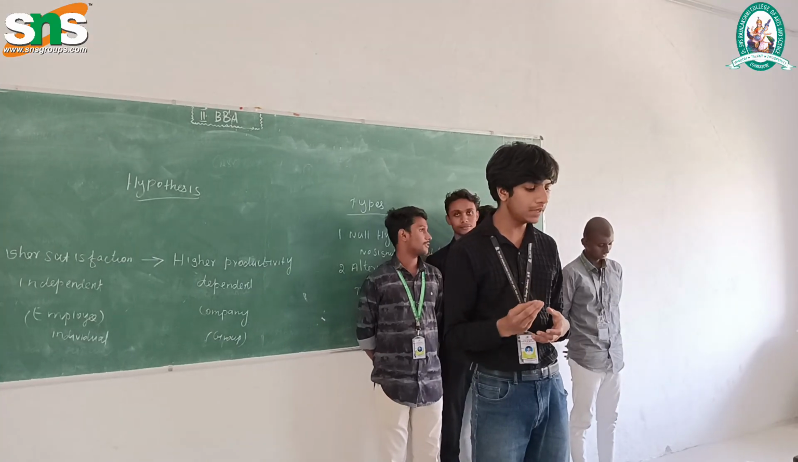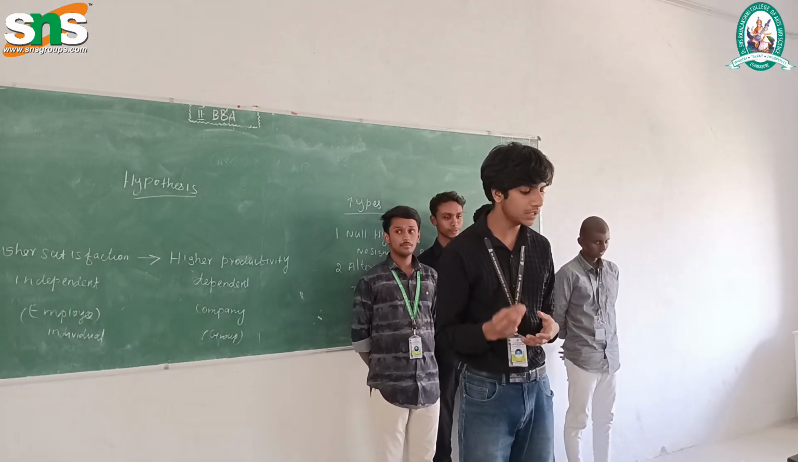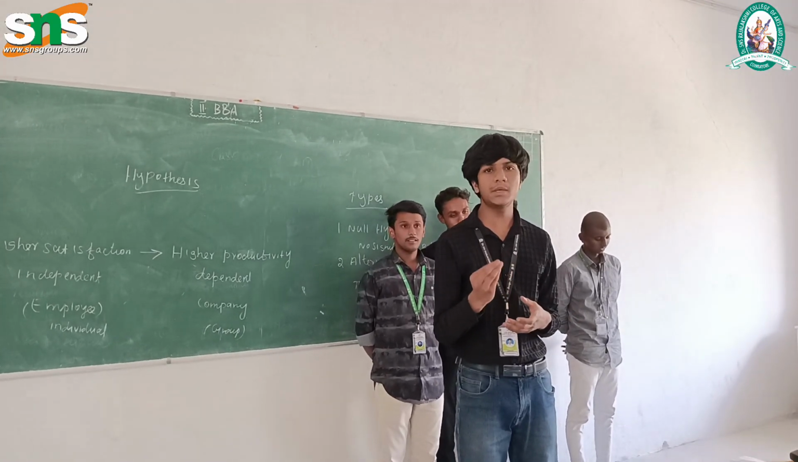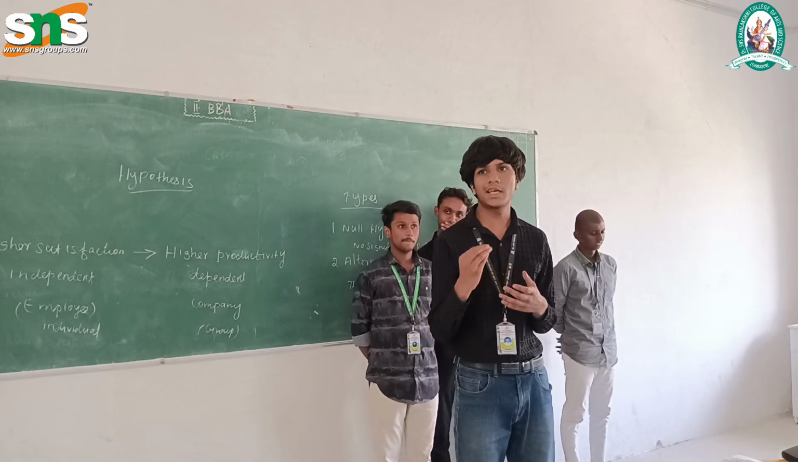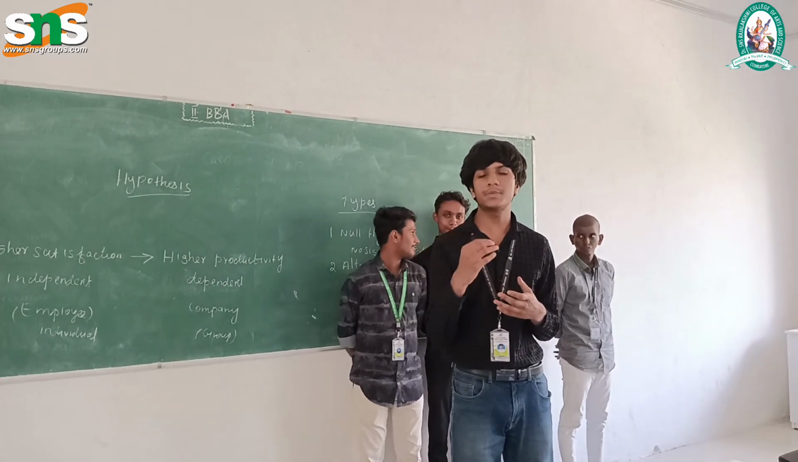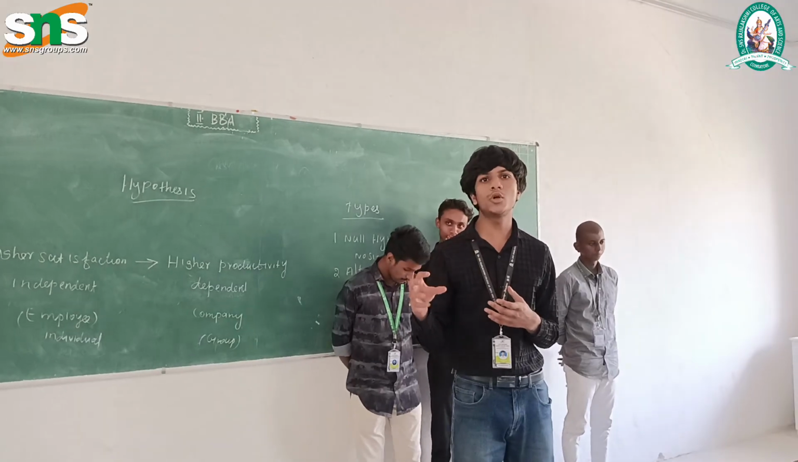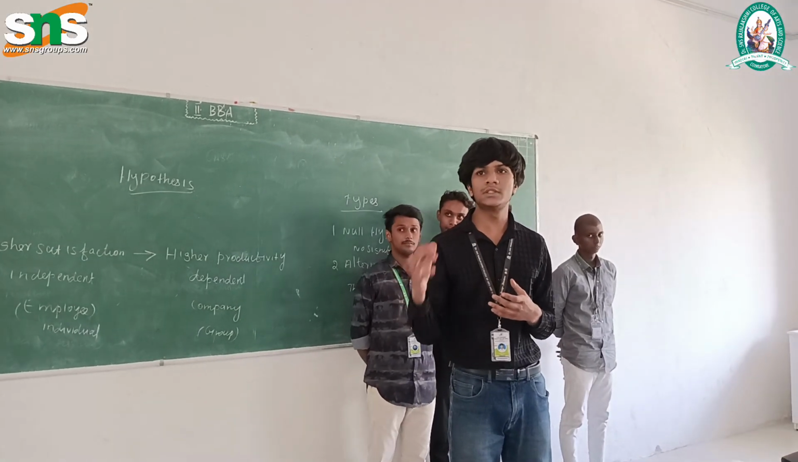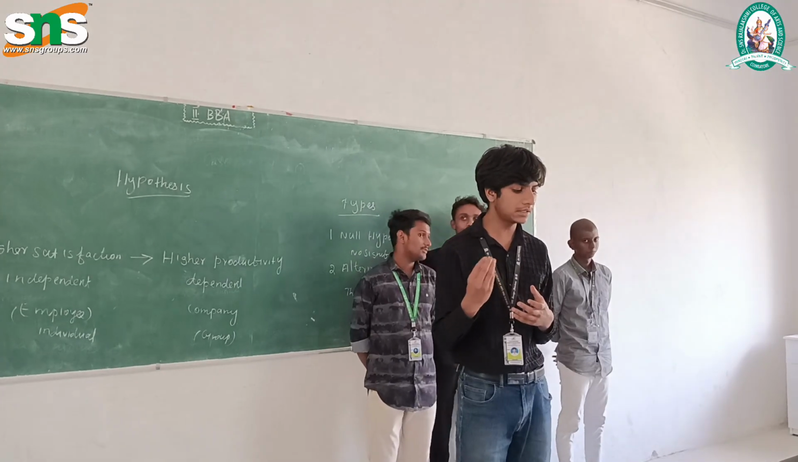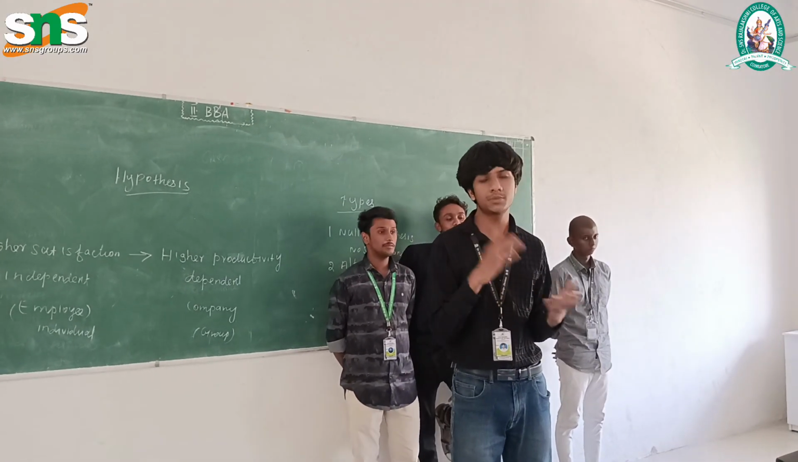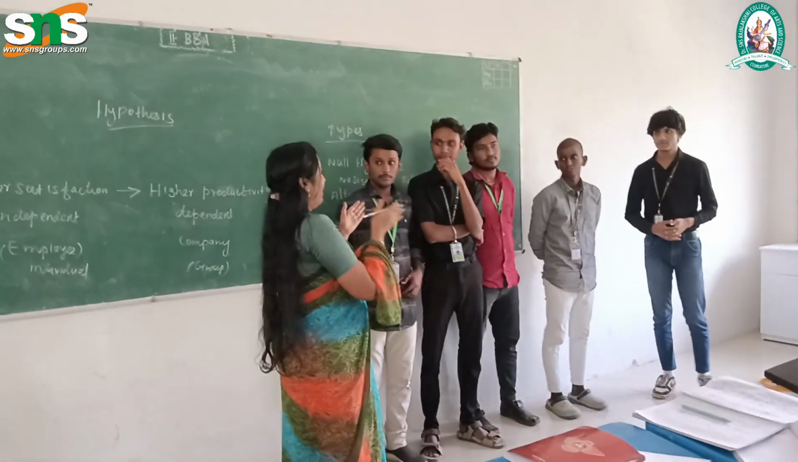When it comes to a stable dividend policy, the dividend remains stable. It won't change or fluctuate. It remains the same: for this many years, I'll give a certain amount of dividend to my shareholders. It just retains the same amount. And an irregular dividend depends upon the company's profit.